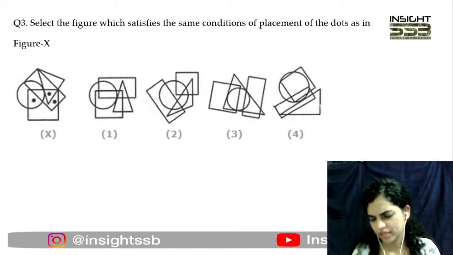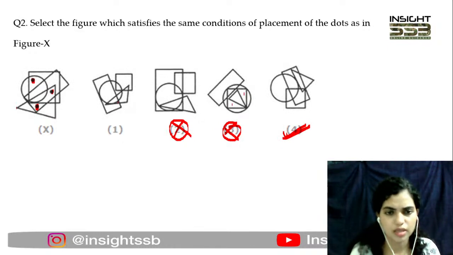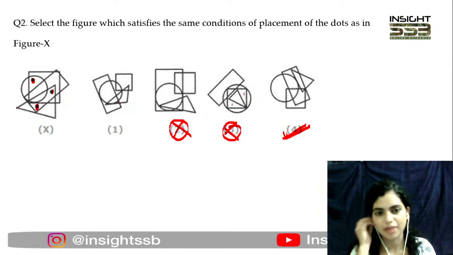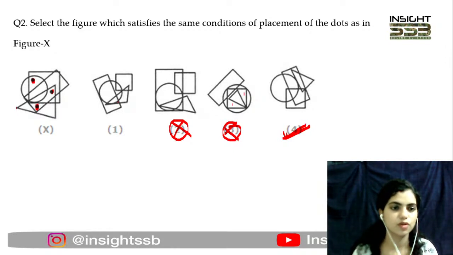Khushi is saying that it's happening, triangle and rectangle, in option number 2. Triangle and rectangle. Yes, you are right. It's happening in option number 2. But the triangle-rectangle situation I cancelled out in 3. 2 में I cancelled out on the basis of that circle और square को सिर्फ अकेले dot में मिल रहा है. बाकी के लोग वहाँ पे जबरदस्ती आ रखे हैं, which doesn't satisfy this first dot wala situation. That is why I cancelled out 2.